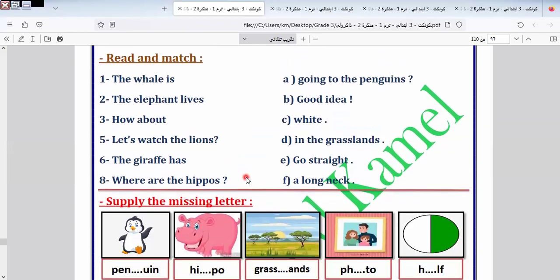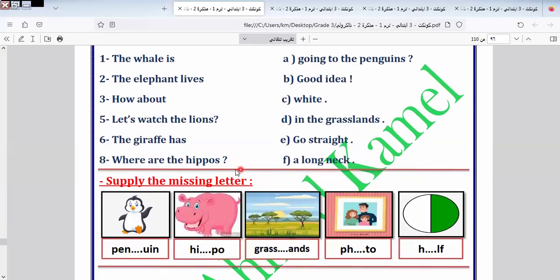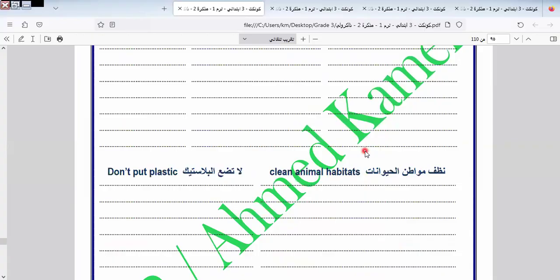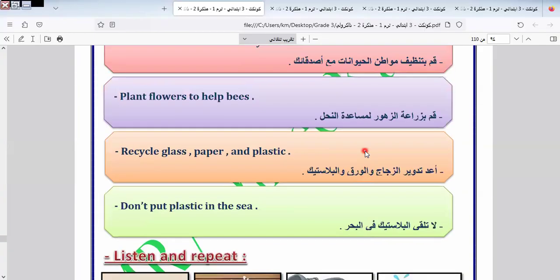Where are the hippos? Here we have hippos.